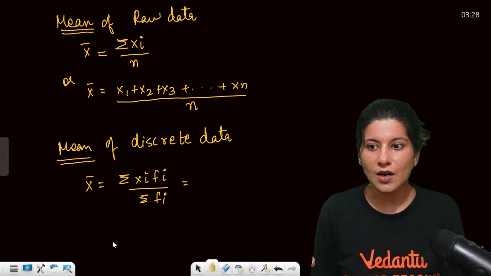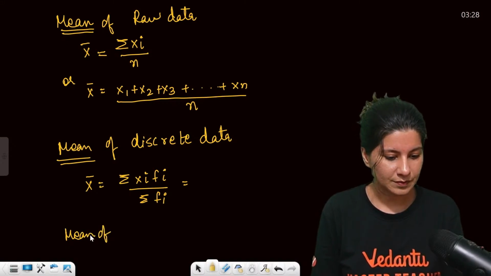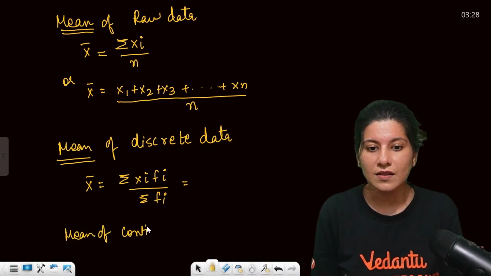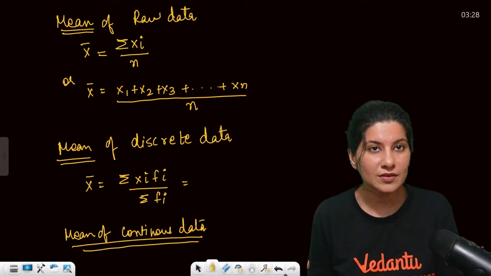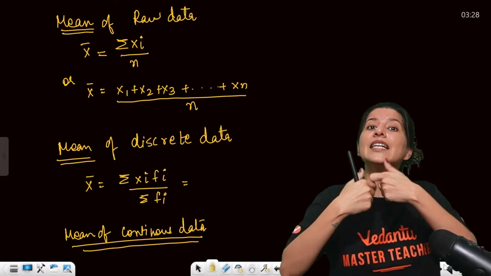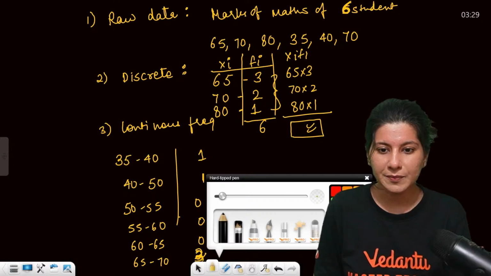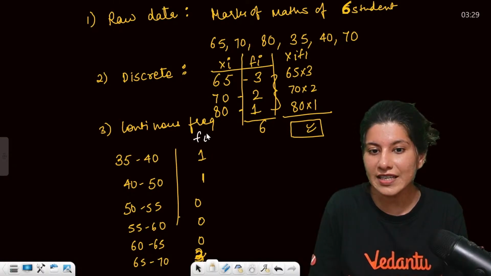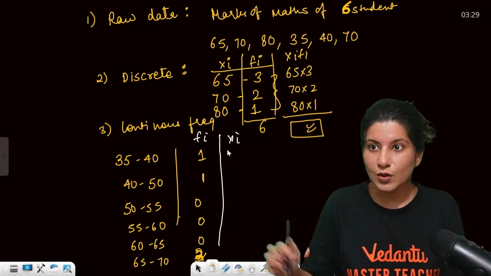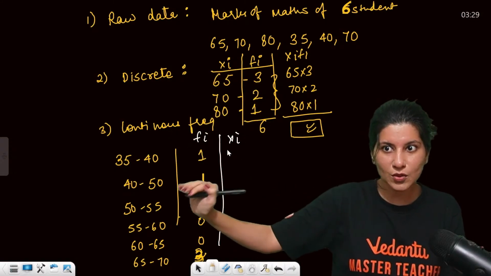Okay. Now mean of continuous data. In continuous data, we are going to convert the continuous data into discrete data, guys. Okay, let me tell you. So here, this is your continuous data. Now fi is here, but you don't have xi. So continuous is convertible to discrete, and the same formula is applicable for continuous as well. You just need to convert.